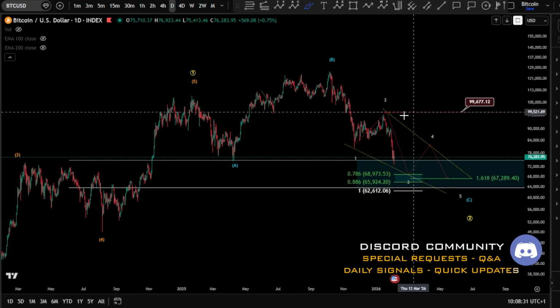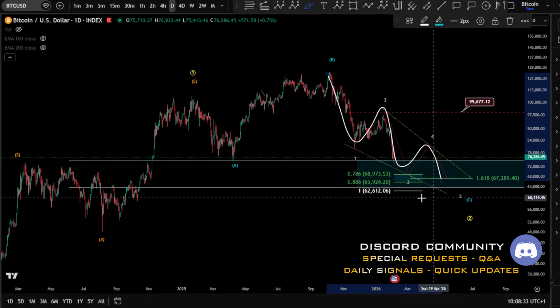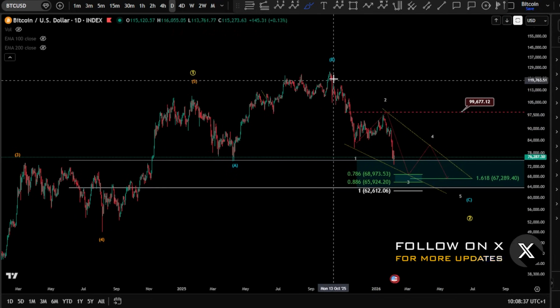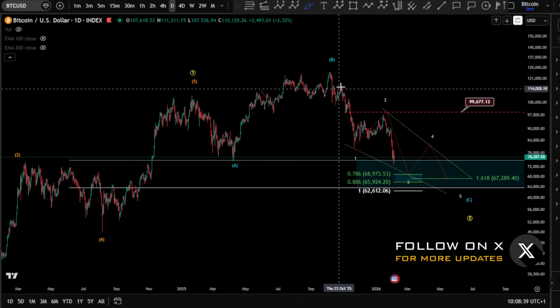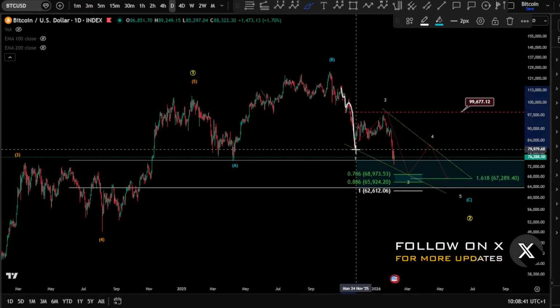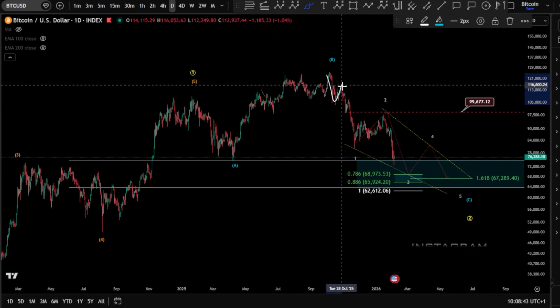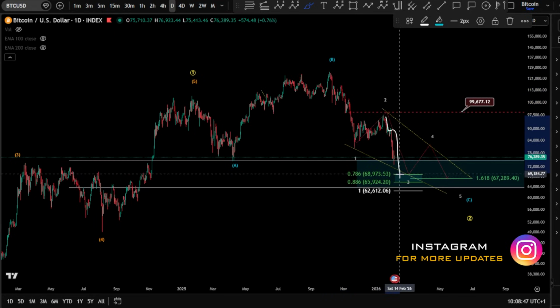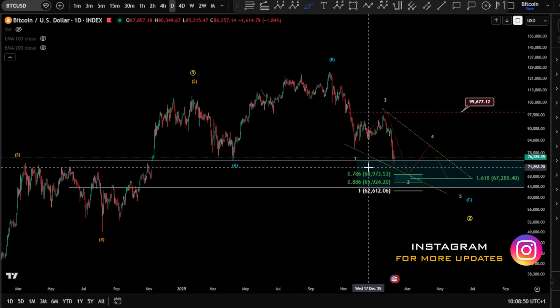Turning the things here much more into a diagonal: different psychology, same targets, same expanding flat, nothing has changed, but only the way we're going to achieve this wave C. Because of this long wave here in time, potentially we have finished an expanding diagonal wave C, where you have an ABC zigzag, another zigzag for wave 2, and we're looking for a zigzag for wave 3.